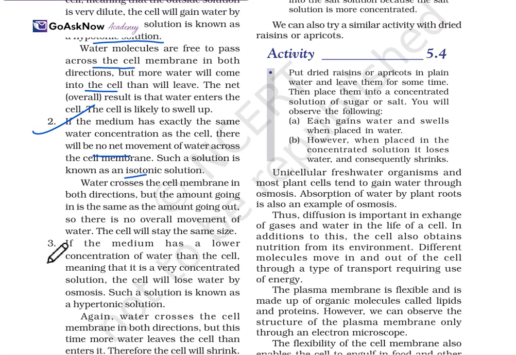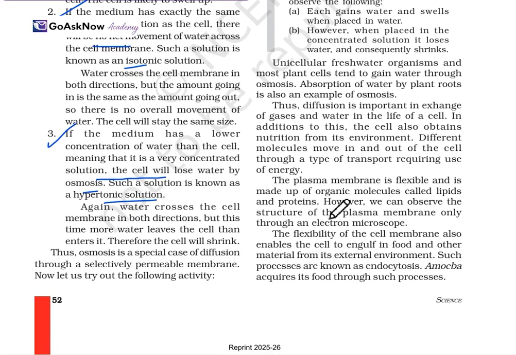Now, the third condition: if the medium has a lower water concentration than the cell, meaning it is a very concentrated solution, the cell will lose water by osmosis. Such a solution is known as a hypertonic solution. Again, water crosses the cell membrane in both directions, but this time more water leaves than enters. So the cell will shrink. Thus osmosis is a special case of diffusion through a selectively permeable membrane.